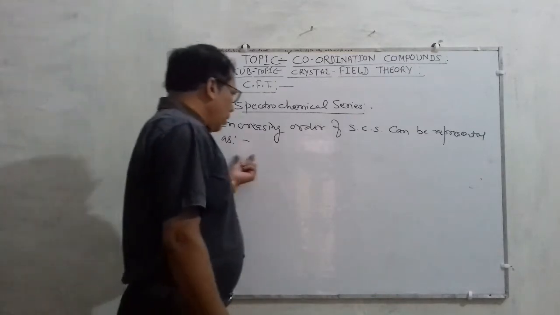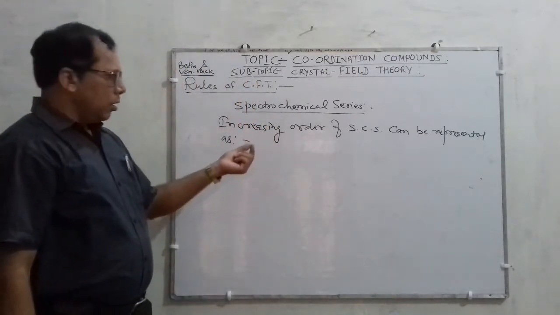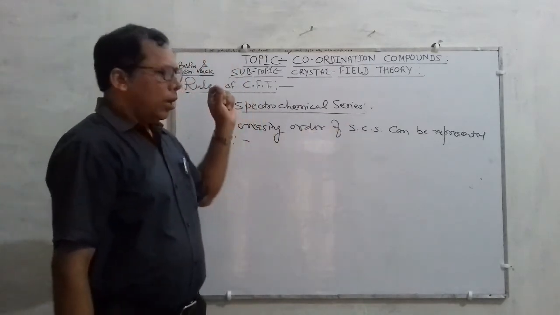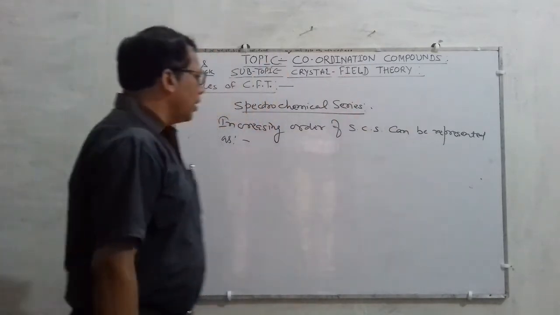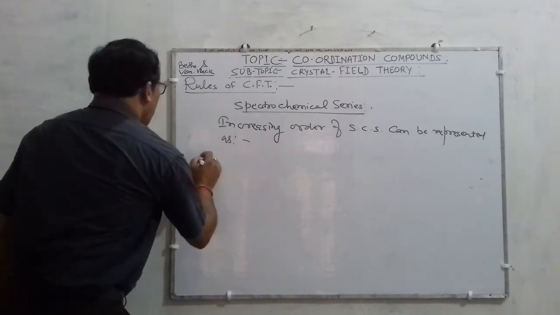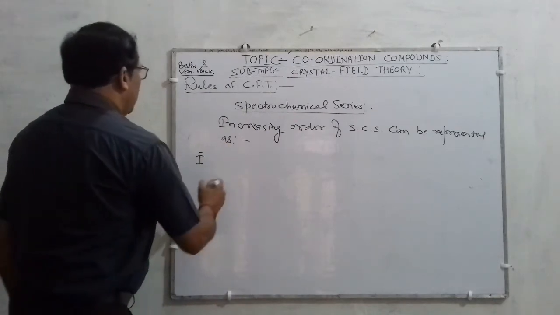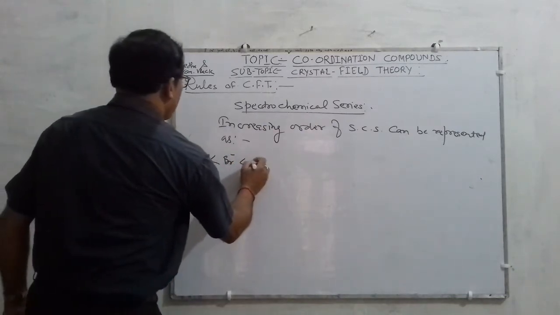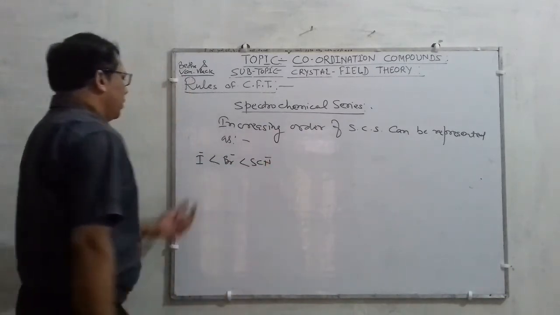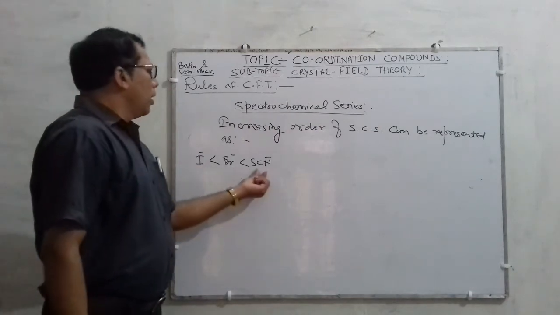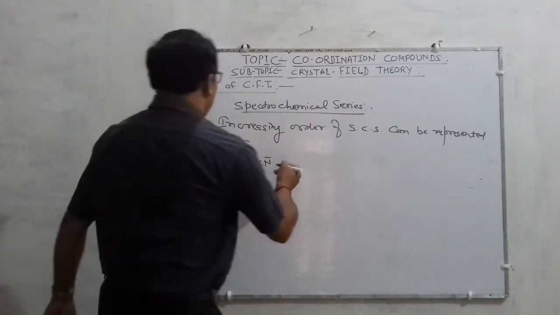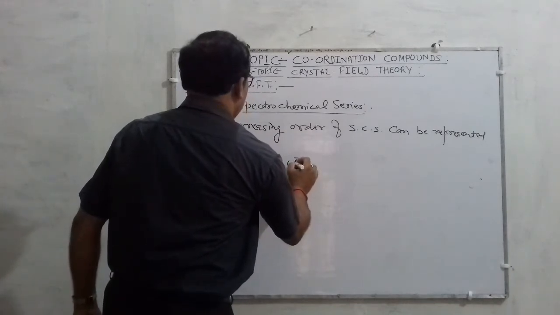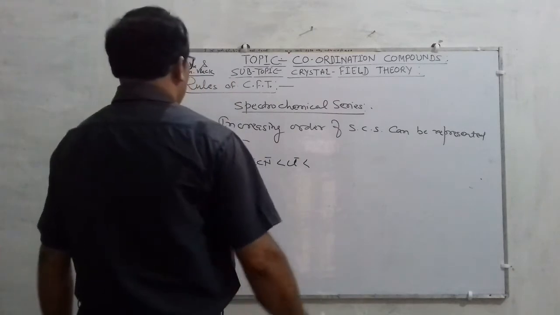Must remember, I am going to write the order of the spectrochemical series of ligands in increasing order. So I minus, then Br minus, then SCN minus. This is iodide, this is bromide, this is thiocyanate, then Cl minus,